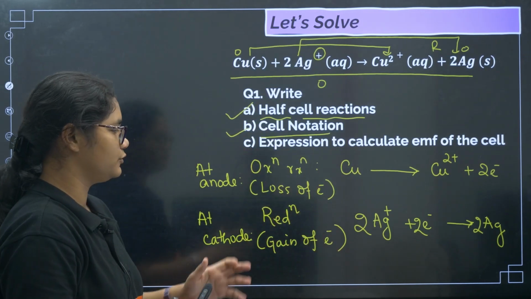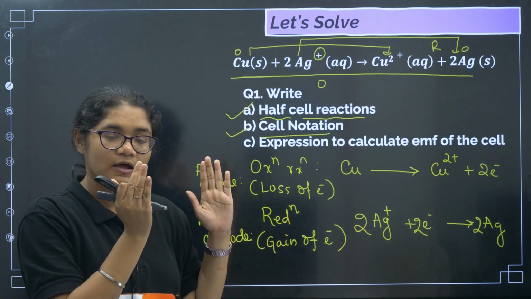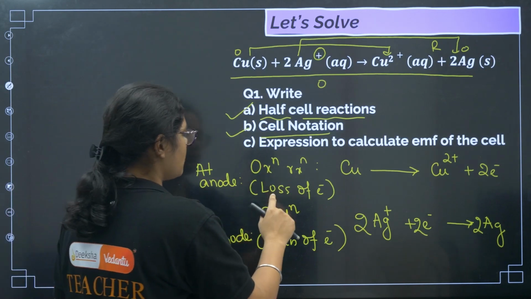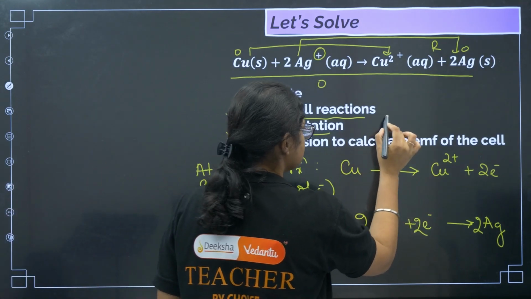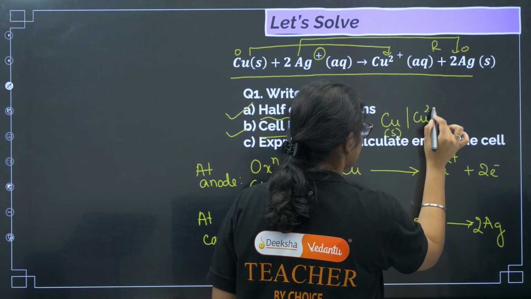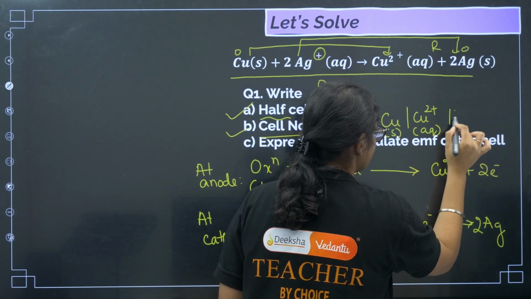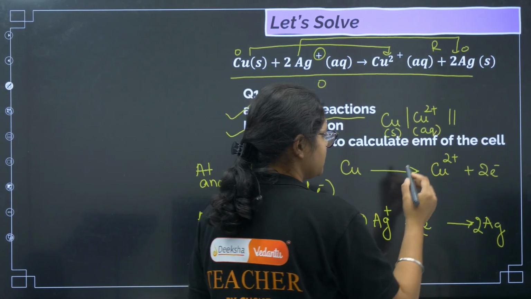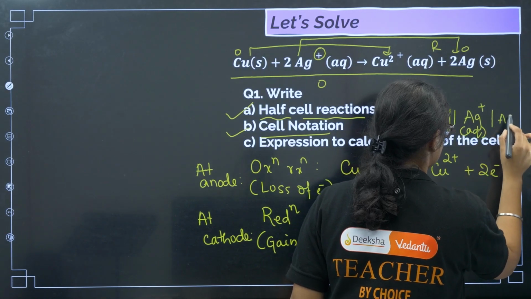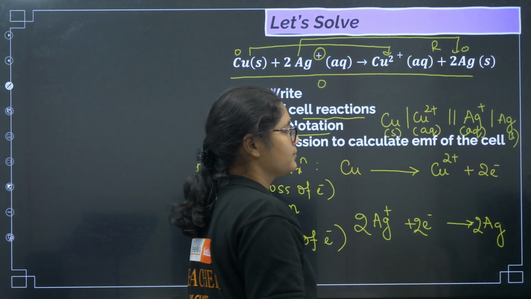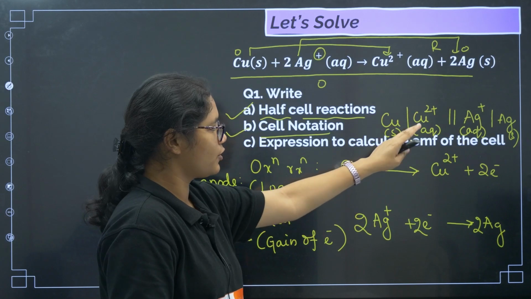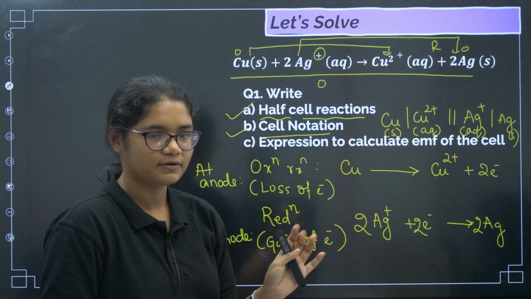So cell notation, you need to write the oxidation part on the left hand side, then give a double line, and the reduction part on the right hand side. So we know the oxidation part, copper to copper 2 plus. Copper is in solid state, copper 2 plus in aqueous state, then I'll put a salt bridge, right? Then Ag plus to Ag, the reduction part. So Ag plus, that is aqueous, and then Ag, this is solid, right? Copper 2 plus, double line, then Ag plus to Ag. This is your oxidation part, that is your reduction part. I think everyone is getting this.